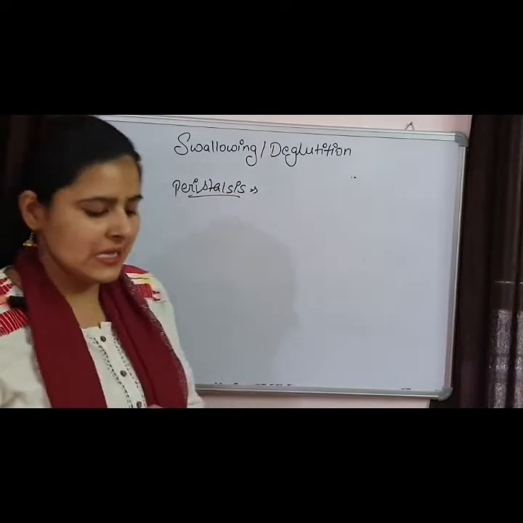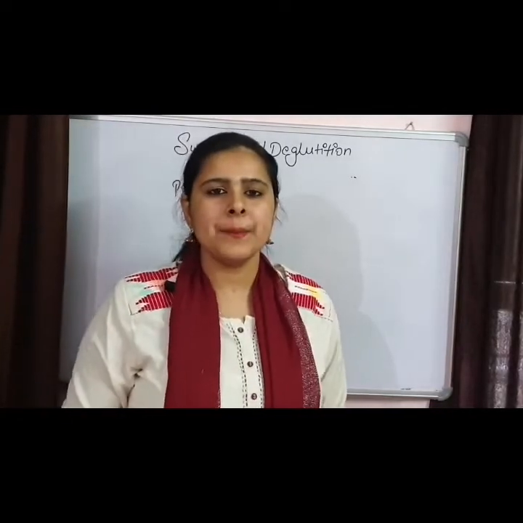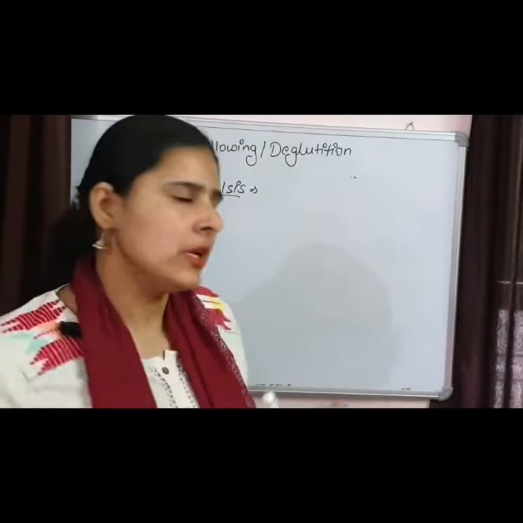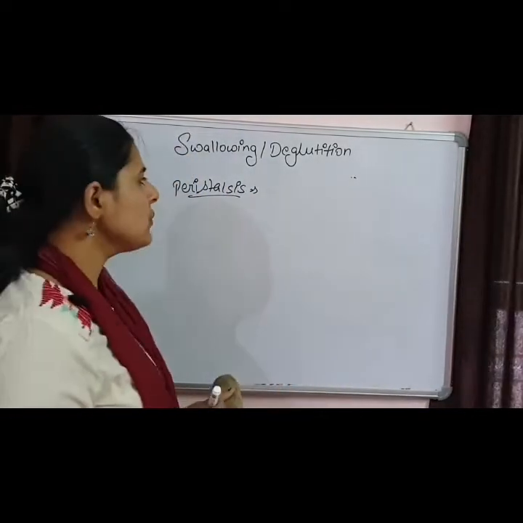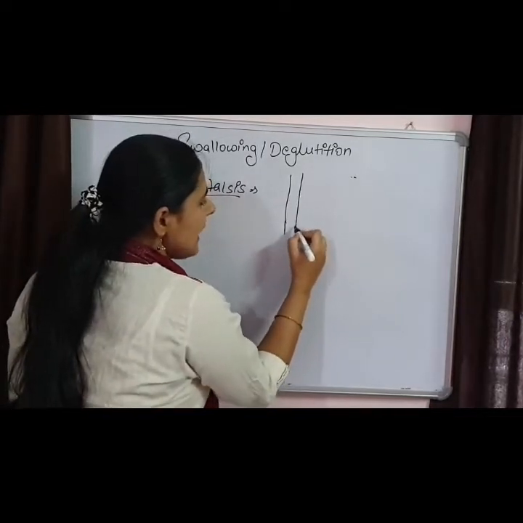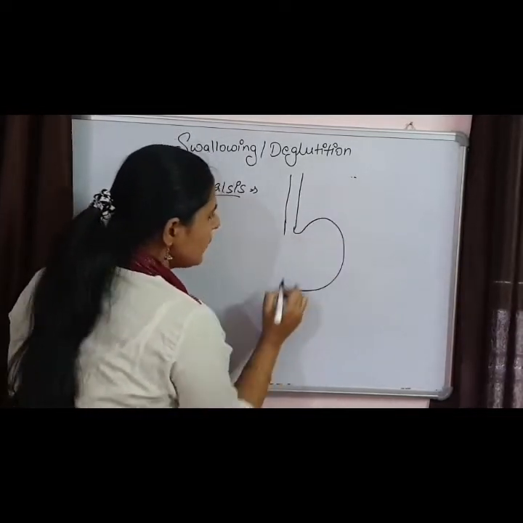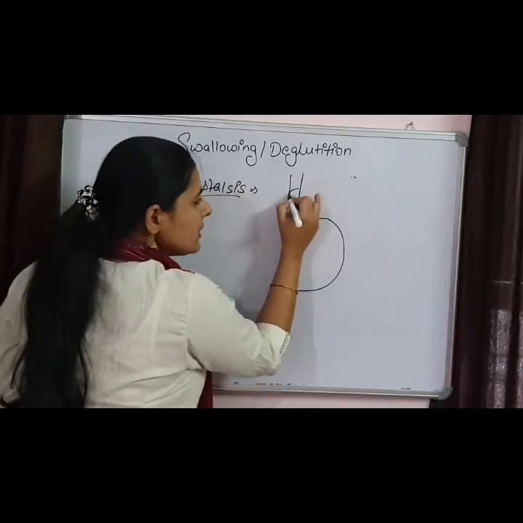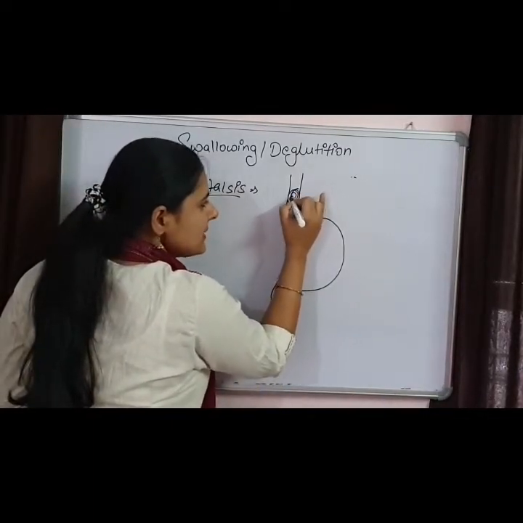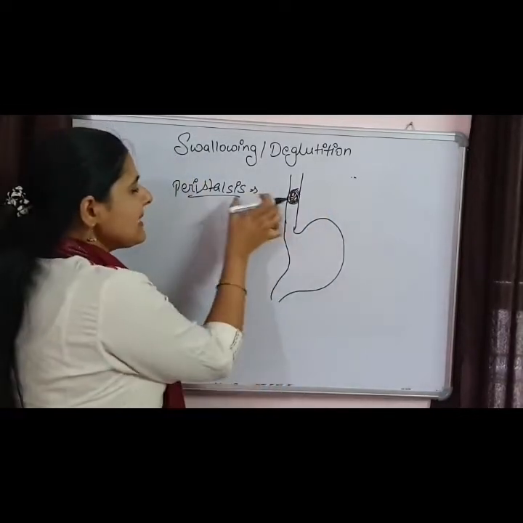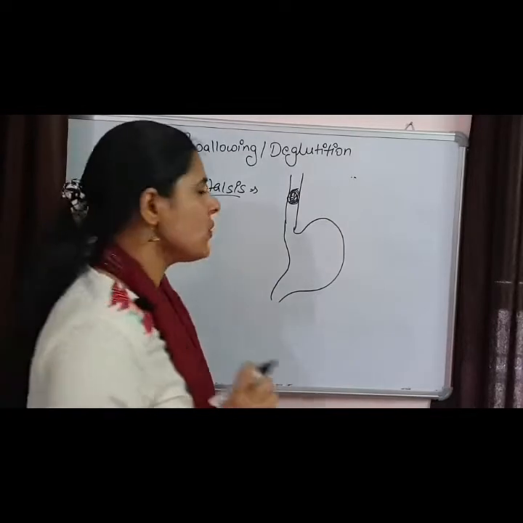What is this peristalsis? Peristalsis is simply contraction and relaxation of the muscular walls of the esophagus. And how is this peristalsis helping? Suppose this is our esophagus, and this esophagus is finally going to open into the stomach. Here the mass of food is present, that is known as bolus. Now how is peristalsis taking place in this esophagus?